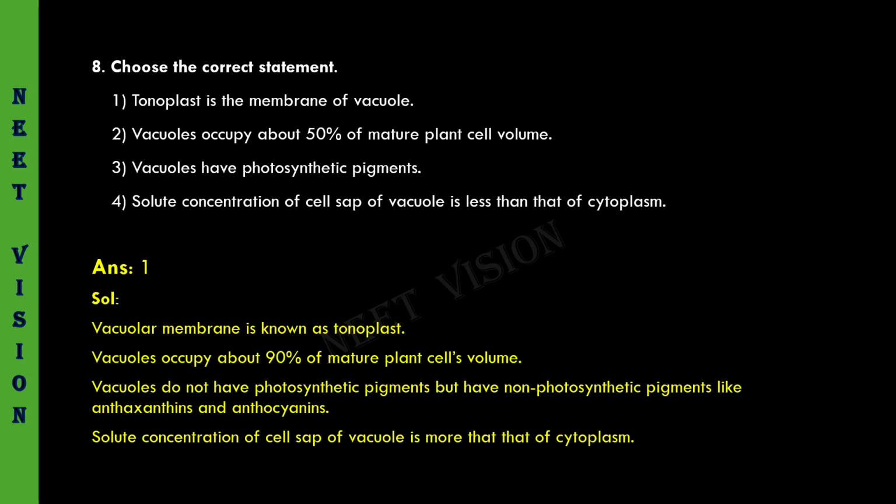Vacuolar membrane is known as tonoplast. Vacuoles occupy about 90% of mature plant cells volume. Vacuoles do not have photosynthetic pigments but have non-photosynthetic pigments like anthocyanins and anthoxanthins. Solute concentration of cell sap of vacuole is more than that of cytoplasm. Next question.